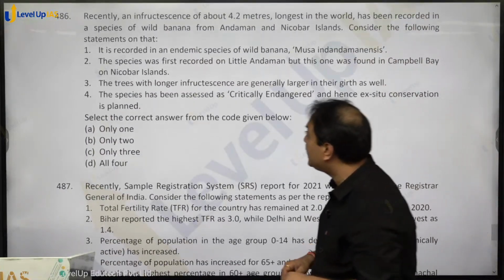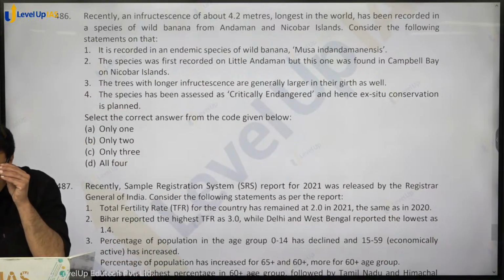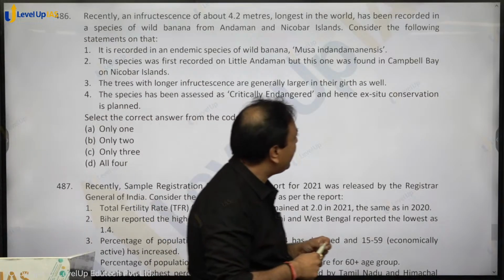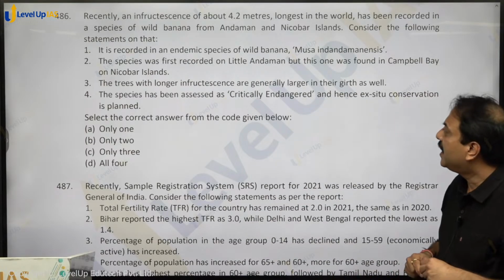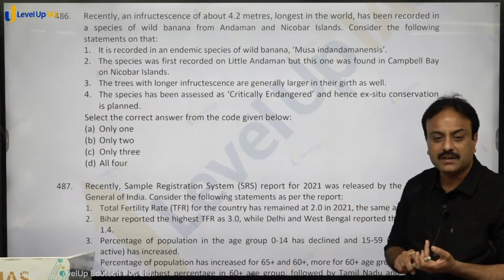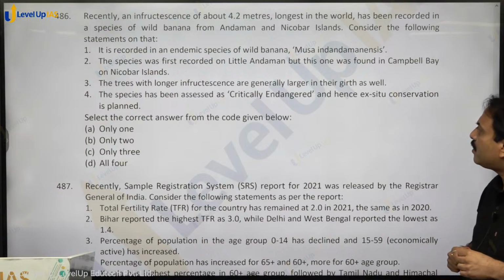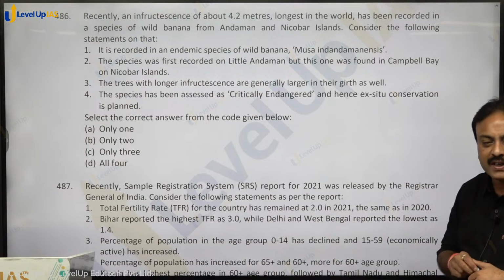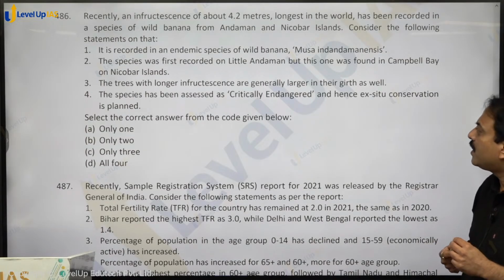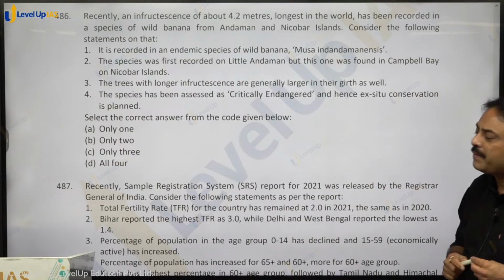Recently, an infractescence of about 4.2 meters, longest in the world, has been recorded in a species of wild banana from Andaman and Nicobar Island. Consider the following statements on that. पढ़ा था ये? Yes. It is recorded in an endemic species of wild banana, Musa indandamanensis. यही है? The species was first recorded on Little Andaman, but this ये वाला जो मिला है 4.2 meters, that was recorded in Campbell Bay on Nicobar Islands.